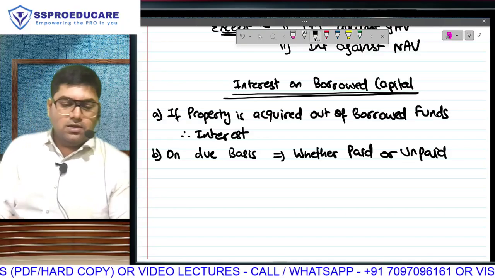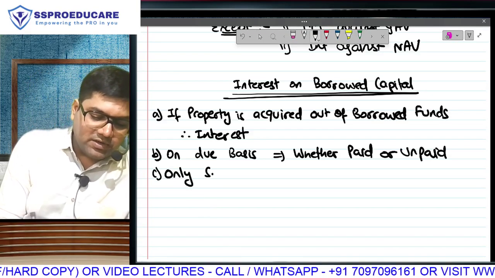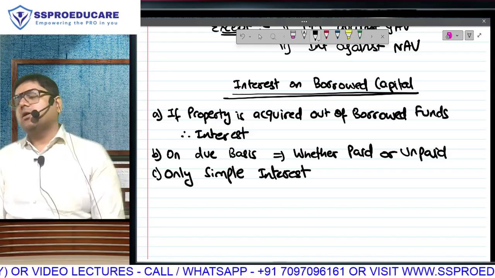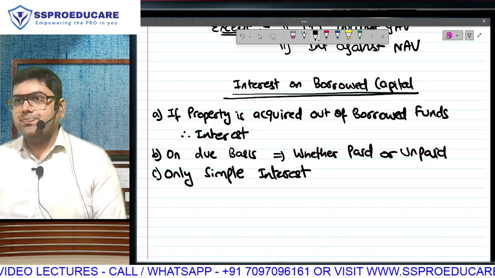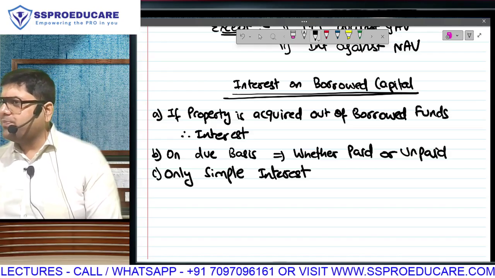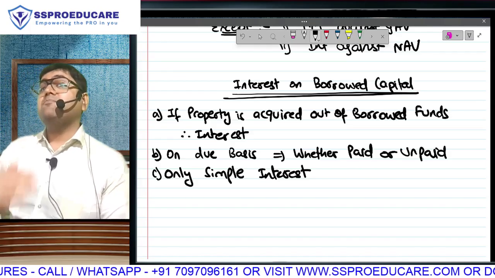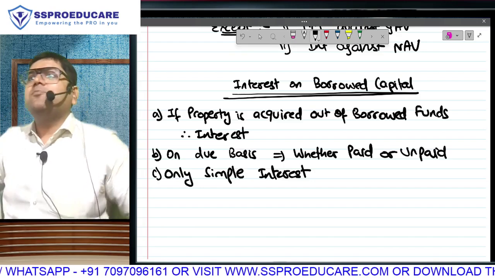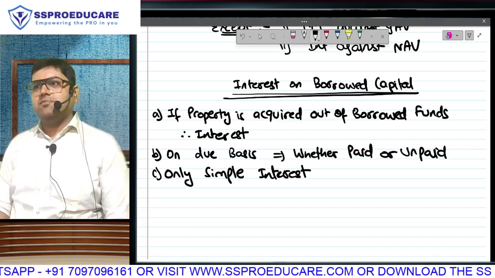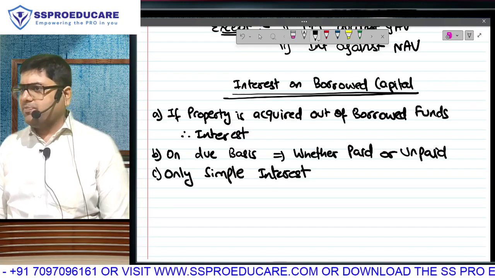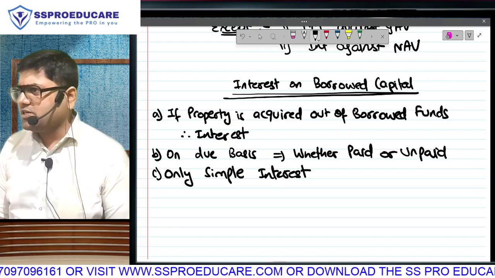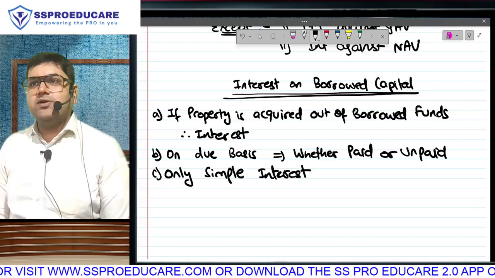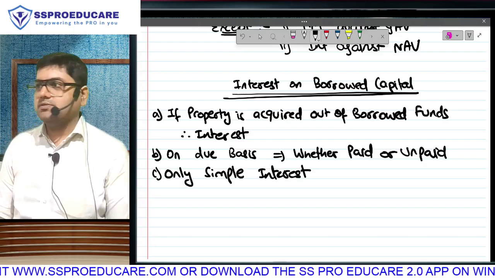Ye correct hai? Only simple interest ka deduction will be given to you. Matlab compound interest, that is interest on unpaid interest, will not be allowed as a deduction. Supposing 10 lakh ka annual interest is 1 lakh. Will I get deduction of that 1 lakh even if I don't pay anything? Yes, due basis. Second year, bank is charging me interest on 11 lakh. Kaise sir? Original principal and unpaid interest of 1 lakh. Matlab second year ka interest will be 1 lakh 10,000. Rule is whether paid or unpaid deduction will be given. But will that be 1 lakh 10,000 ka deduction? No. Only 1 lakh, that is original principal ka interest will be allowed. Compound interest is not going to be allowed. Only simple interest. Clear?